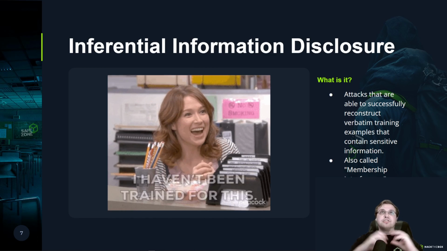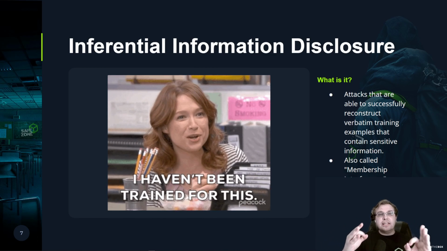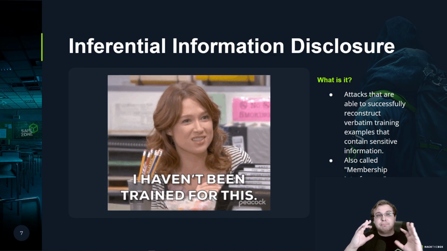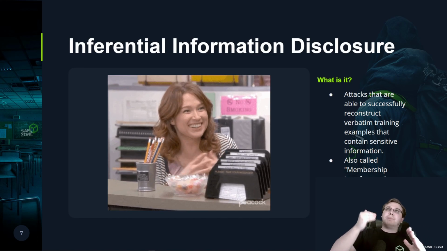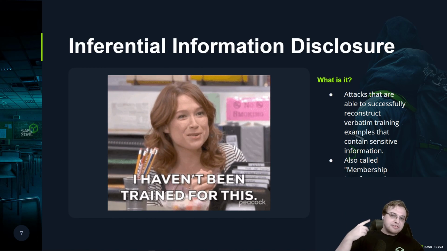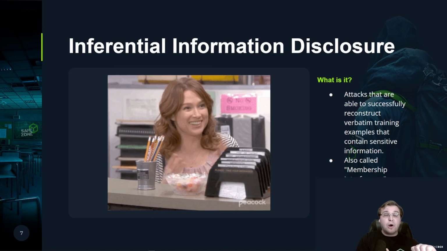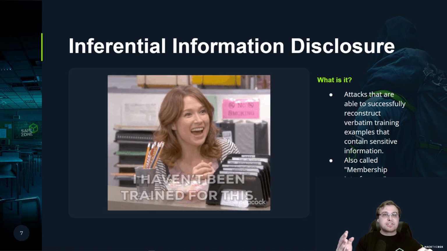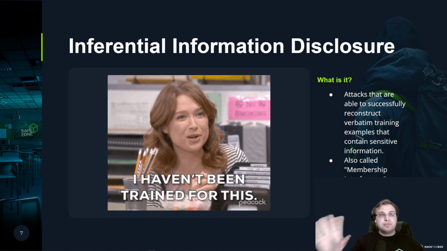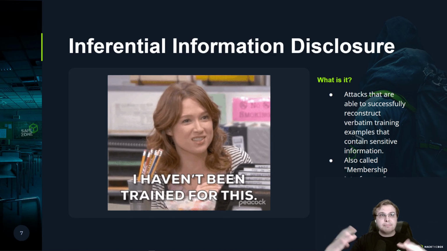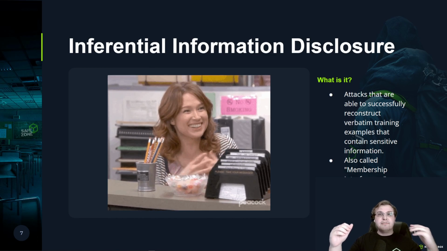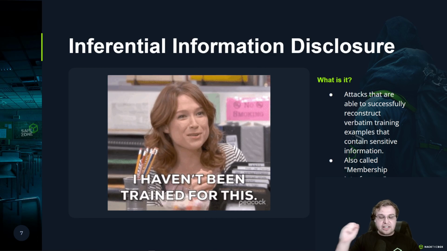And one thing I guess I should posit before we go a little bit further, these categories are taken from various bug bounty sources with bugs that they will accept. This comes from BugCrowd. This comes from HackerOne. This also comes from OpenAI, Google, and Microsoft, all their bug bounties. If I was able to find them, that information is in here. It has been combined. Inferential information disclosure. I mentioned this is training data extraction.